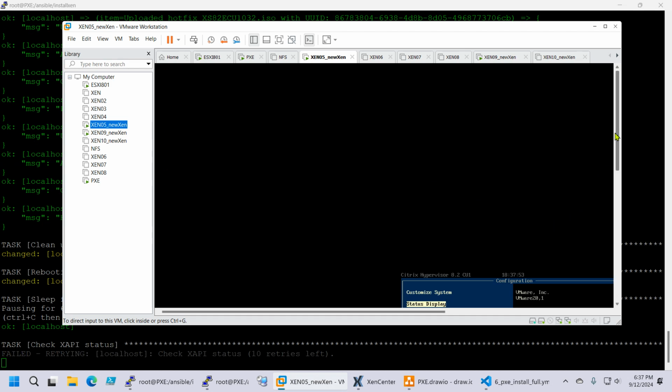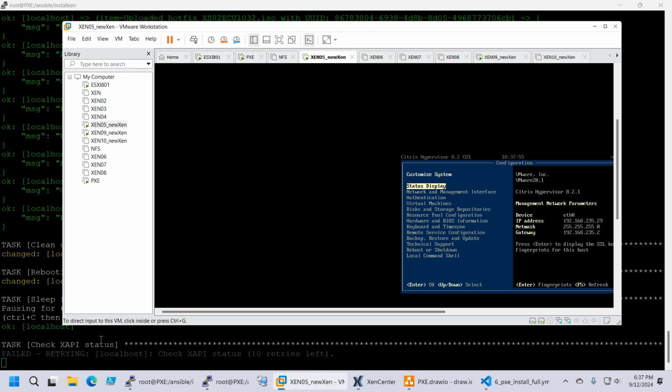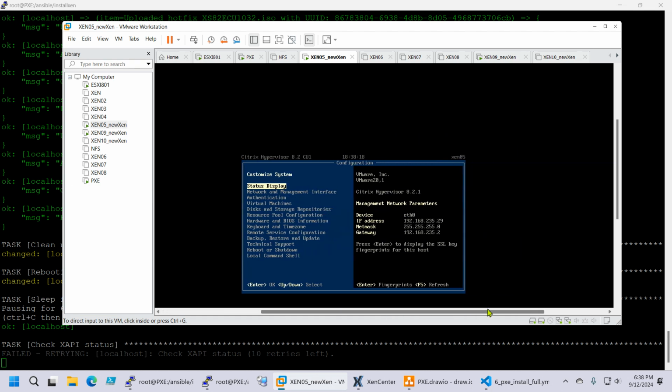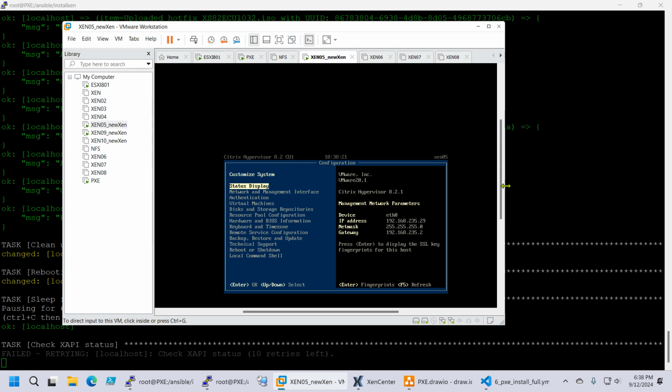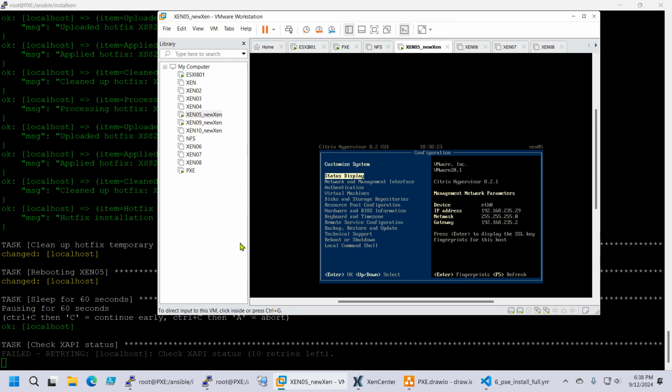Okay, it's checking again for the XAPI services, so this is good. I thought about this. I believe I forgot to do it, but it's running. The systemctl is-active xapi, and until it gets that information, it does not execute the next task. And in this case, I believe it's the network configuration, network bondings, and it will also create the pool.